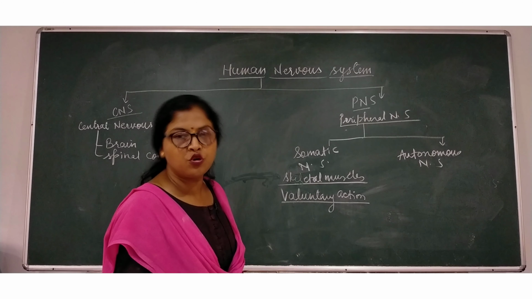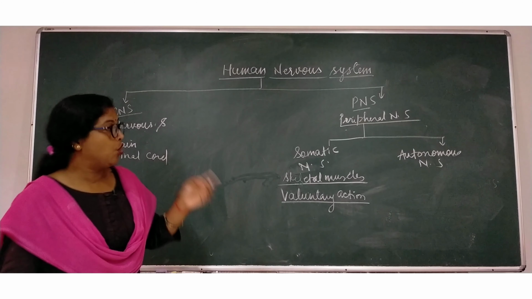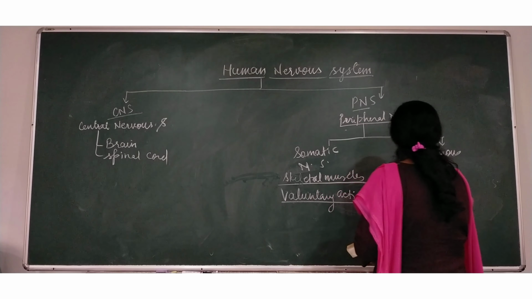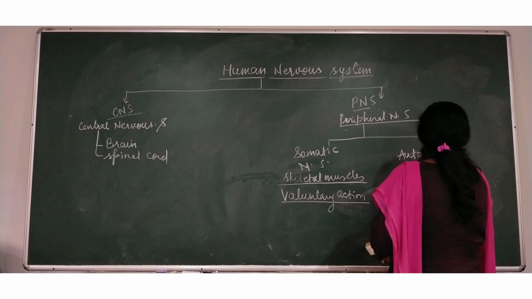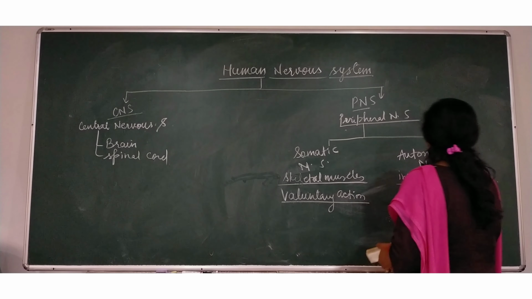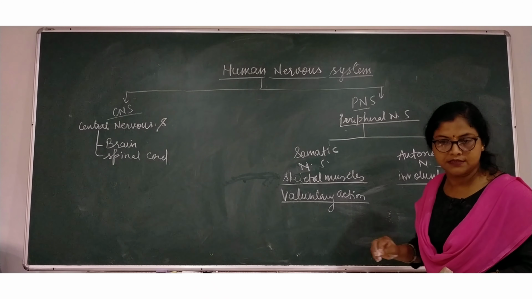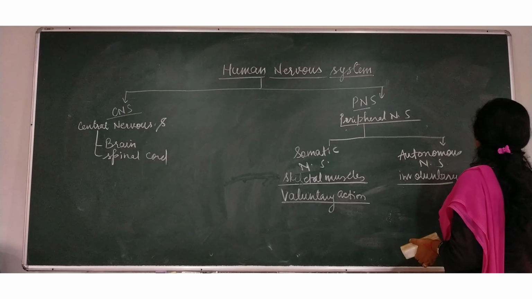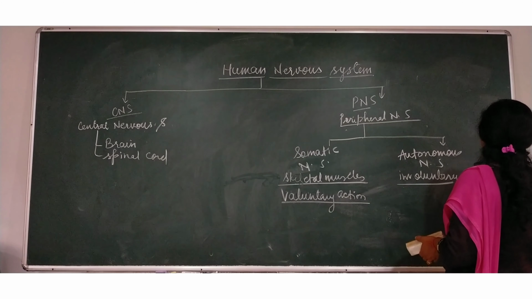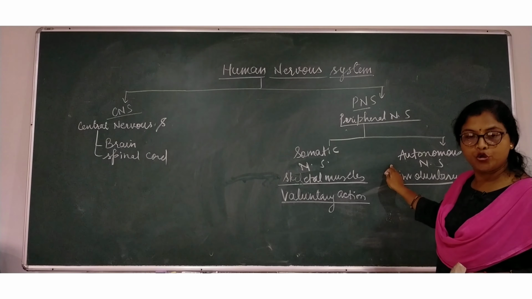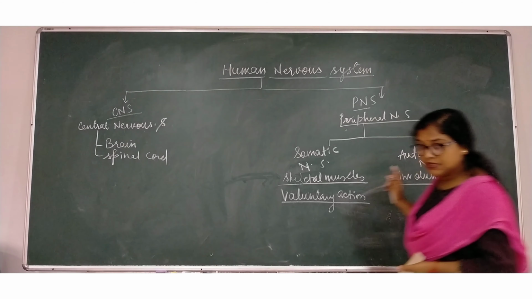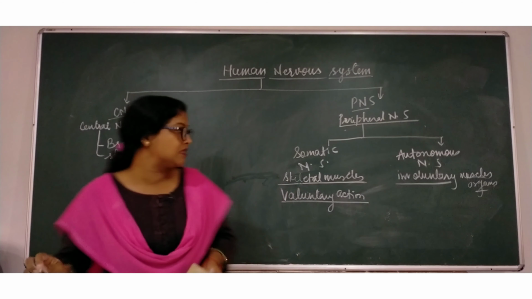Now what is the function of the autonomous nervous system? Autonomous nervous system is responsible for the involuntary actions of visceral organs or muscles. Involuntary muscles or organs are controlled by the autonomous nervous system.